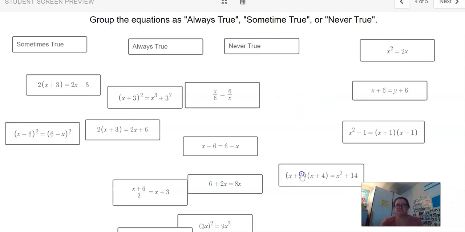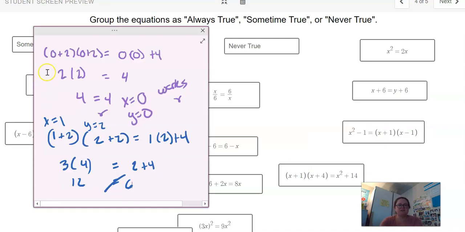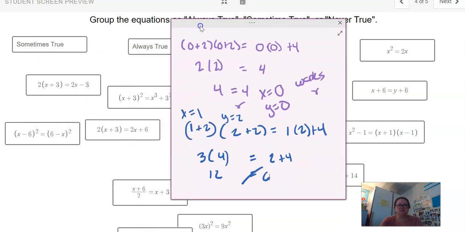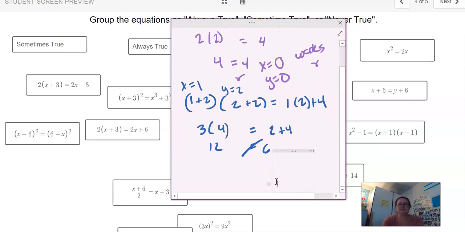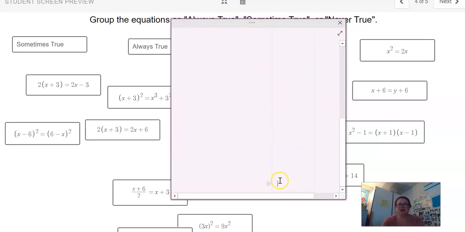Okay, so to do this, I'm going to look at these pieces one by one, and I'm honestly going to pull up some paper and attempt to solve them. If I can solve it, then it's sometimes true. If I can't solve it, it's never true. And if I solve it and get a totality or an identity, then it is always true.